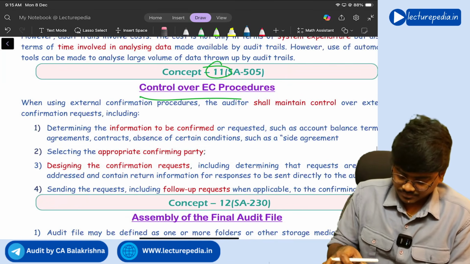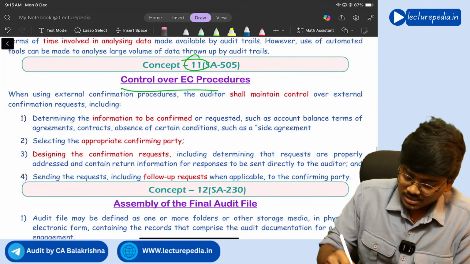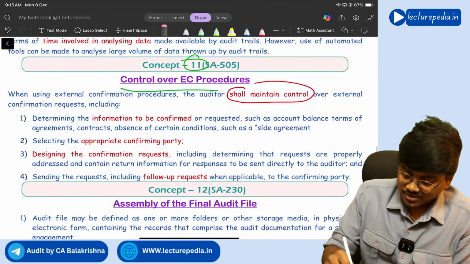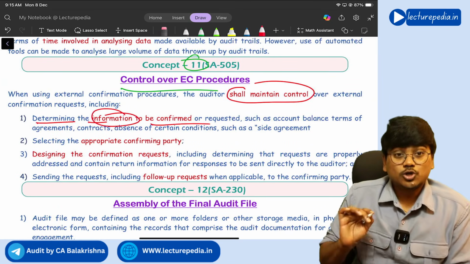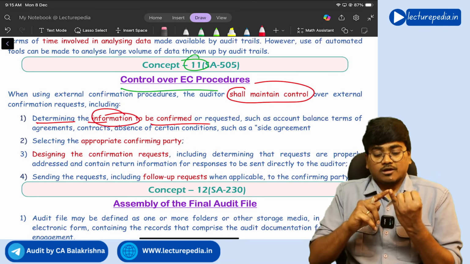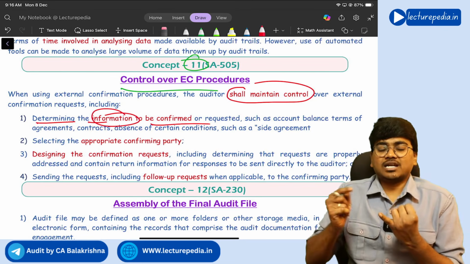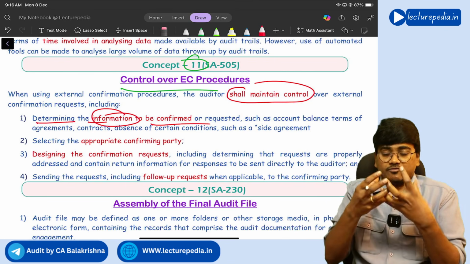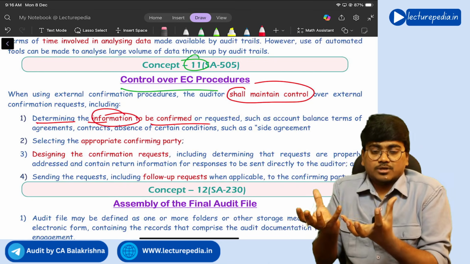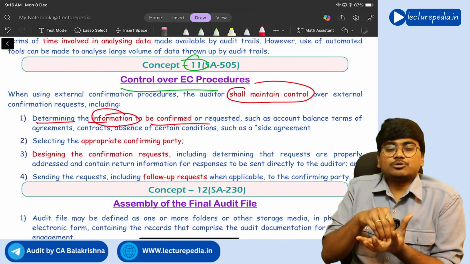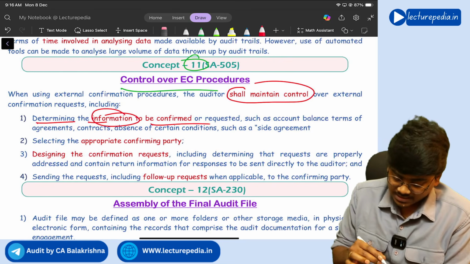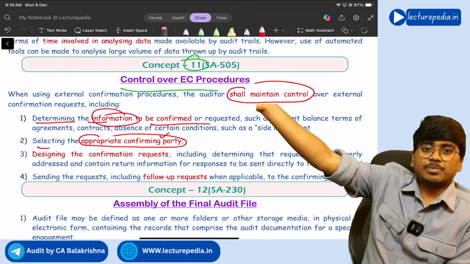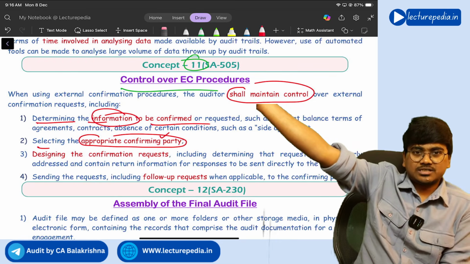See, the external auditor shall maintain control over determining the information to be confirmed. So whether an amount should be confirmed or the existence of a transaction should be confirmed, which amount, which item should be confirmed, determining that should be done by the external auditor only. Next, selecting the appropriate confirming party, means the third party to whom the external confirmation has to be sent.